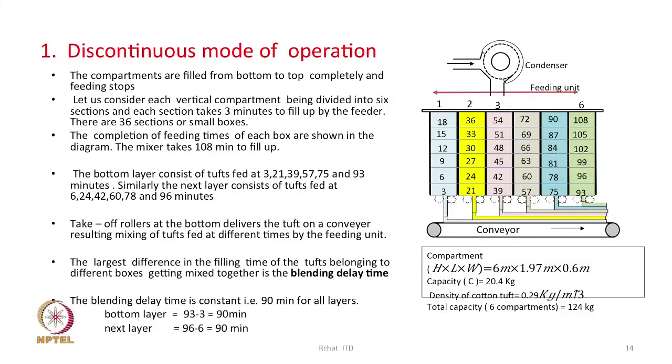This opportunity comes because of the sequential way in which we are feeding the tufts into different chambers, and then taking the tufts out from the bottom. So, we fill up the chambers and take them out in the other direction. This helps us mix tufts which are flowing through the machine in a continuous manner.